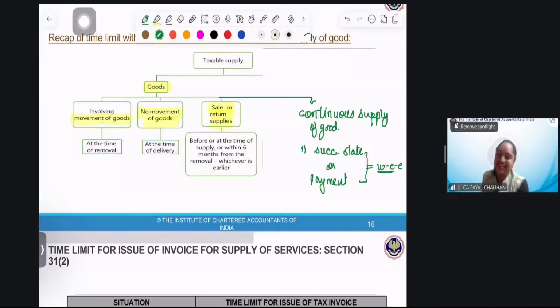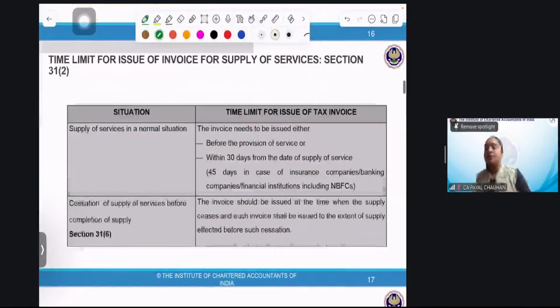Did everyone get it? So we've completed supply of goods and when the invoice needs to be issued. Shall we now cover supply of services? See, goods covered how many topics? 4. And we've done all the 4, right? Now, time limit for issuance of invoice for supply of service.